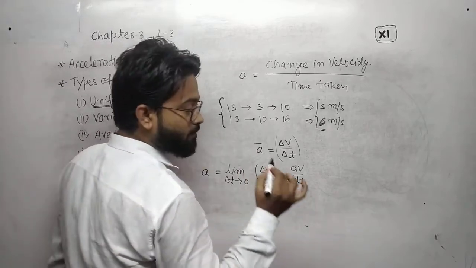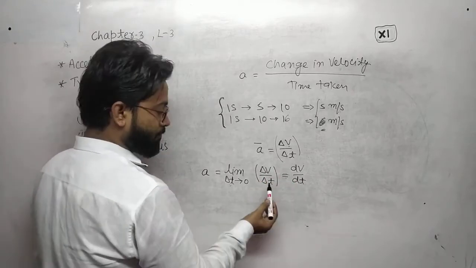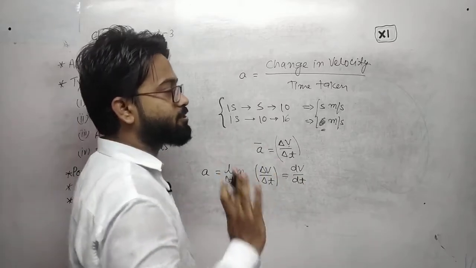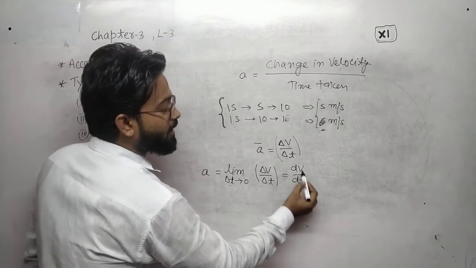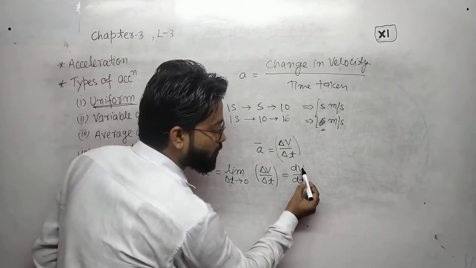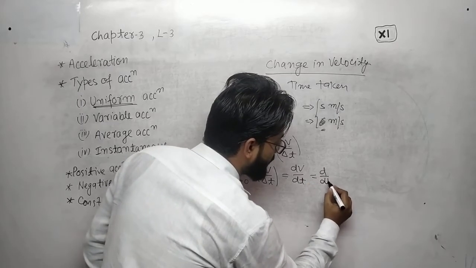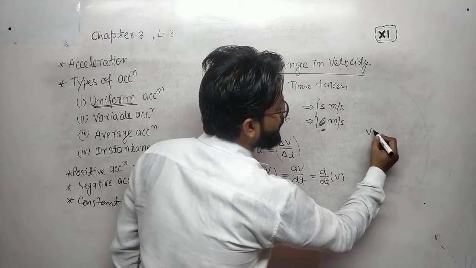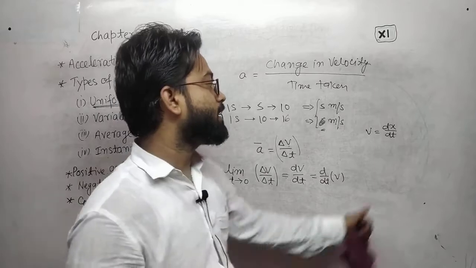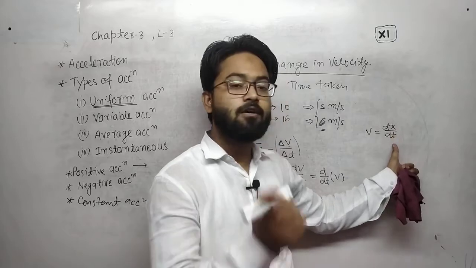Once more I want to say that this is delta v and this is dv. Delta v means bigger change and dv means very small change. Very small change in velocity upon time is called instantaneous acceleration, and this is also differentiation of velocity with respect to time. It can also be written as d upon dt of v, and we know that v is equal to dx upon dt, where dx is the change in displacement and dt is the change in time. In place of v, we can write dx upon dt from previous lectures.